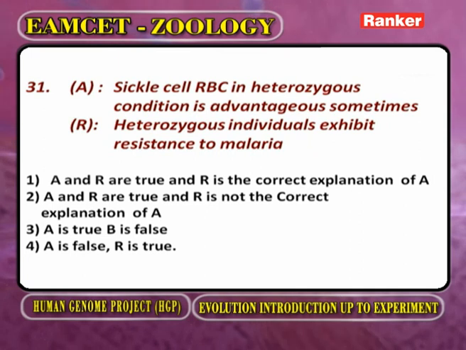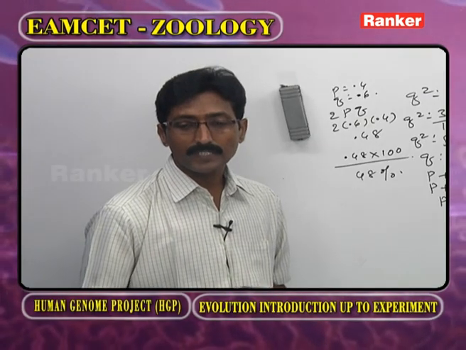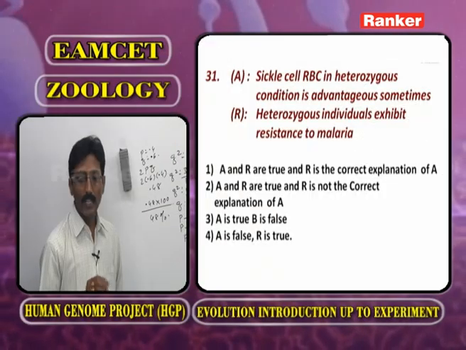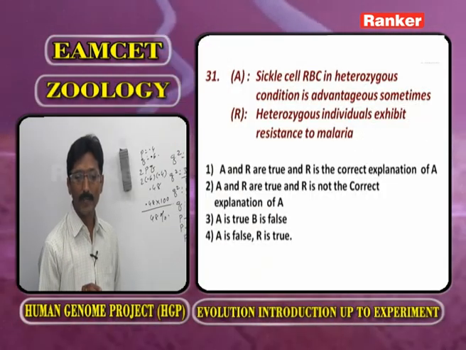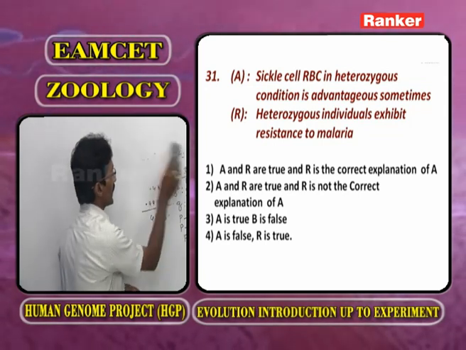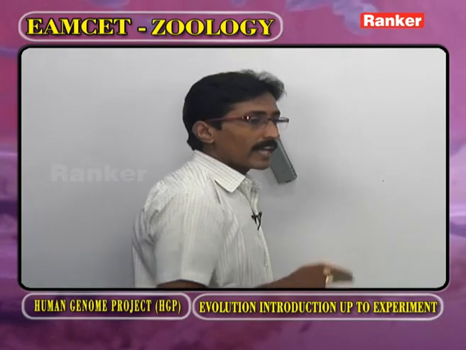Sickle cell RBC in heterozygous condition is advantageous sometimes. Reason: heterozygous individuals exhibit resistance to malaria. Here we have to discuss this statement regarding the genetic load.